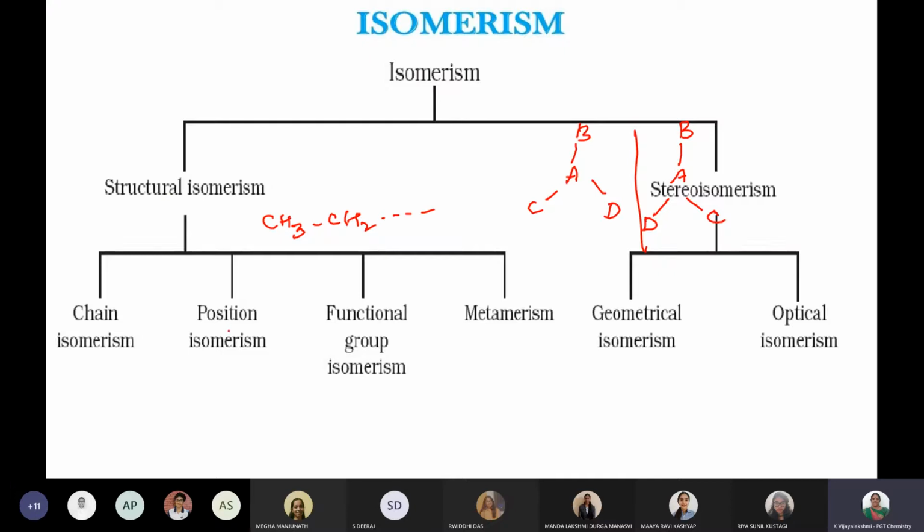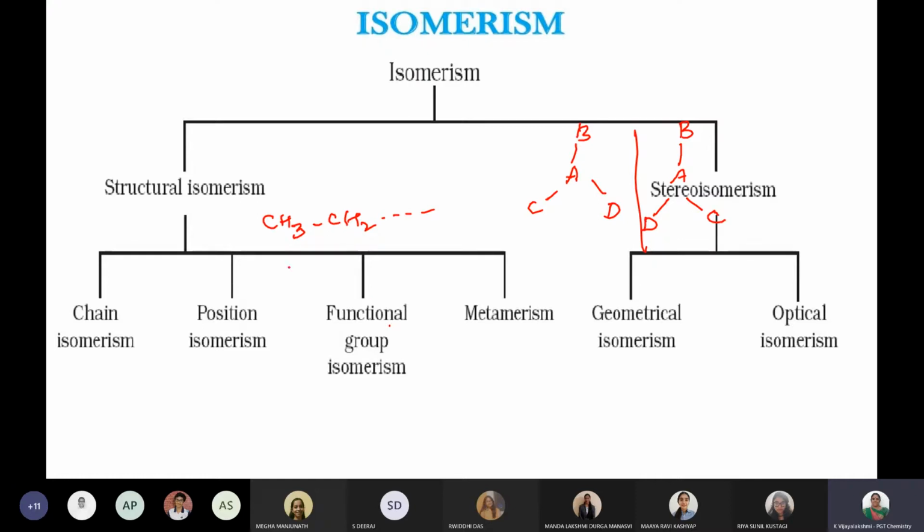Position isomerism means the position may be changing, but the same molecular formula only. Then functional isomerism, the same way. You have already learned 8 or 9 functional groups. So that is functional isomerism. And the last one, metamerism, is a new idea that we are going to learn. So these 4 points we are going to learn.